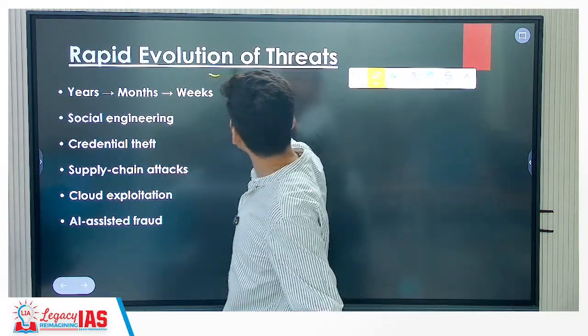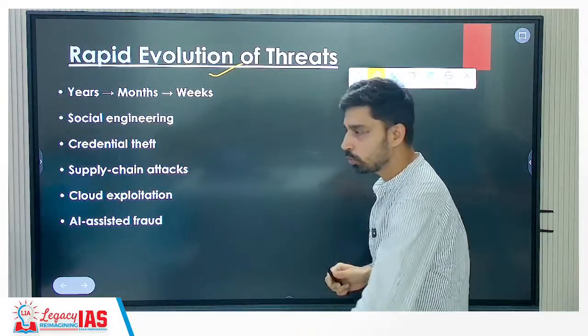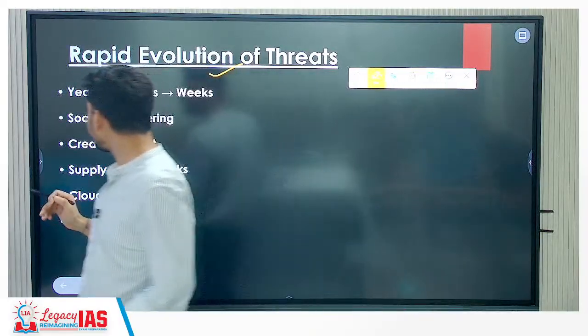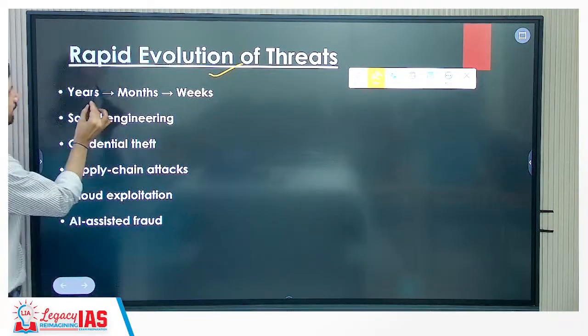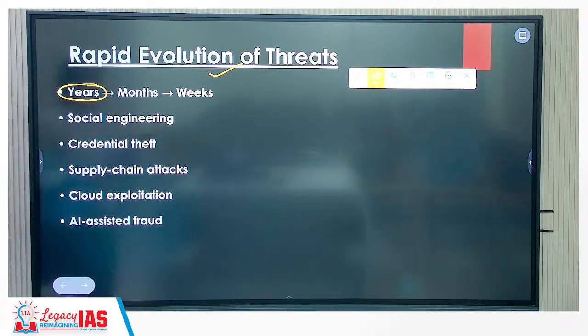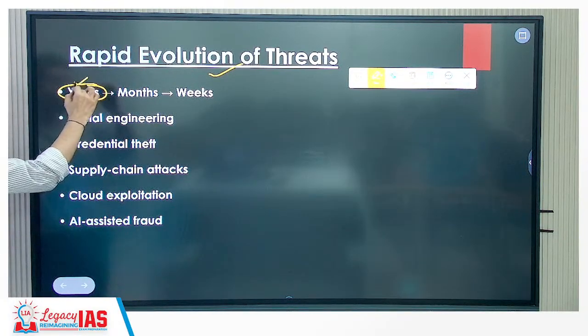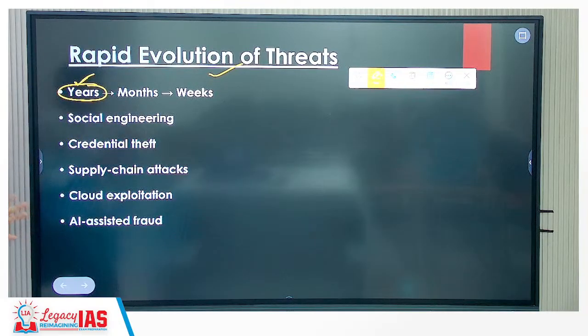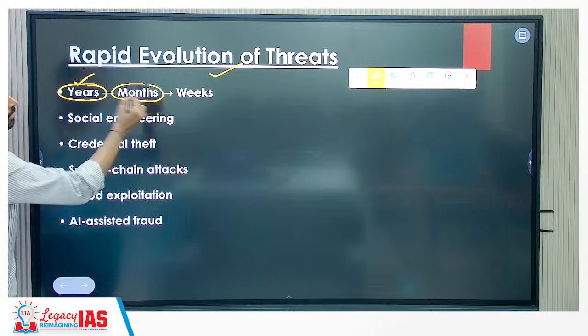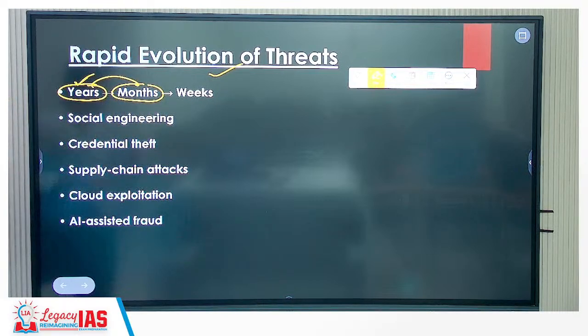Also, we have seen a rapid evolution of threats. What does it mean? The report says that earlier, in 2010, if someone was planning to attack critical infrastructure such as banking servers, hospital servers, or, for example, a nuclear reactor server in this case, they had to plan for many years. They had to build capability for many years. They had to write programs, design computer viruses, malware, spamware, ransomware and all that. Then in 2015, 2016, this was reduced to several months.